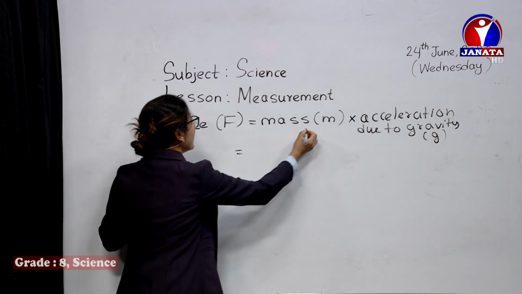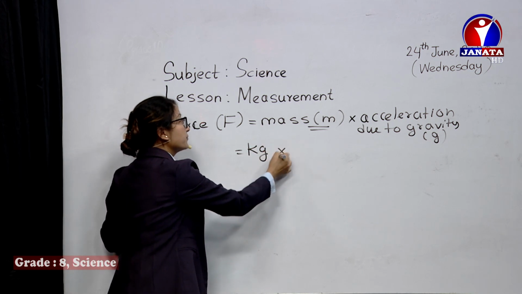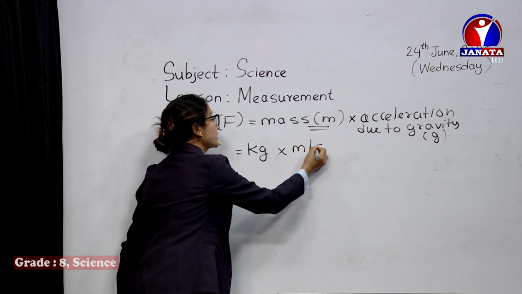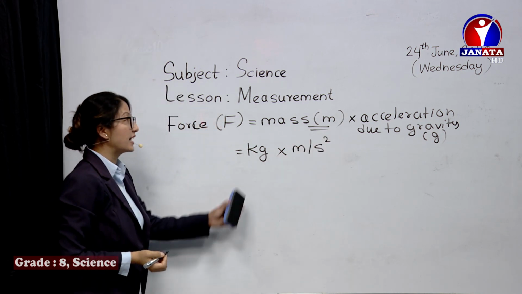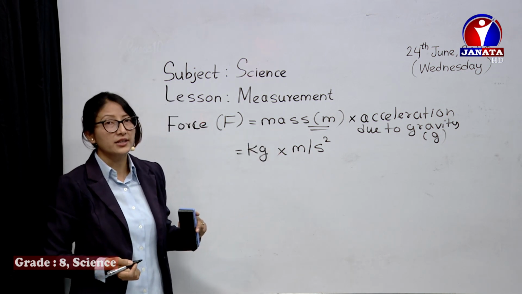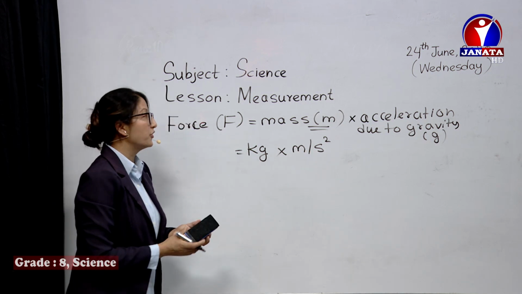The SI unit of mass is kg, and acceleration due to gravity is meter per second square. You have already learned about acceleration due to gravity in class 6 as well, the rate of change of velocity in a falling body.